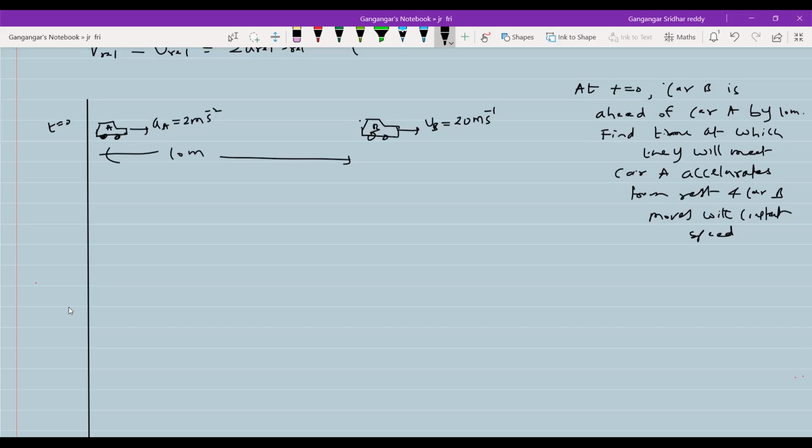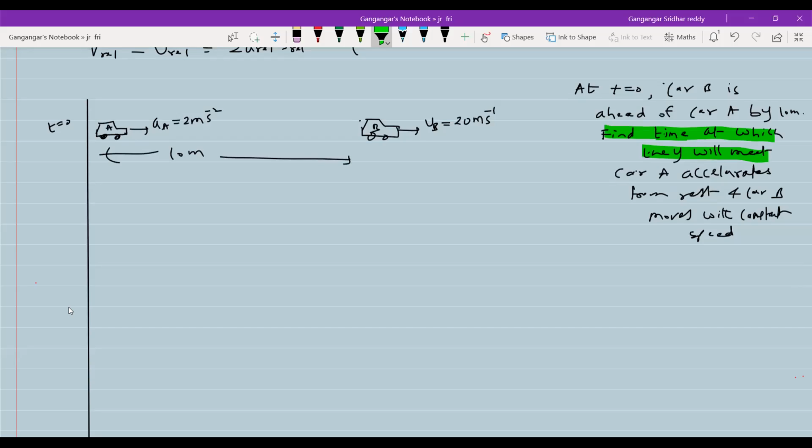So we have to use that formula. See, there is no other method available. It's not advisable; better to go for the formulas that we have. So car A will accelerate from rest, and car B is that one. What do we ask? Find the time at which they will meet. This sentence is very important.